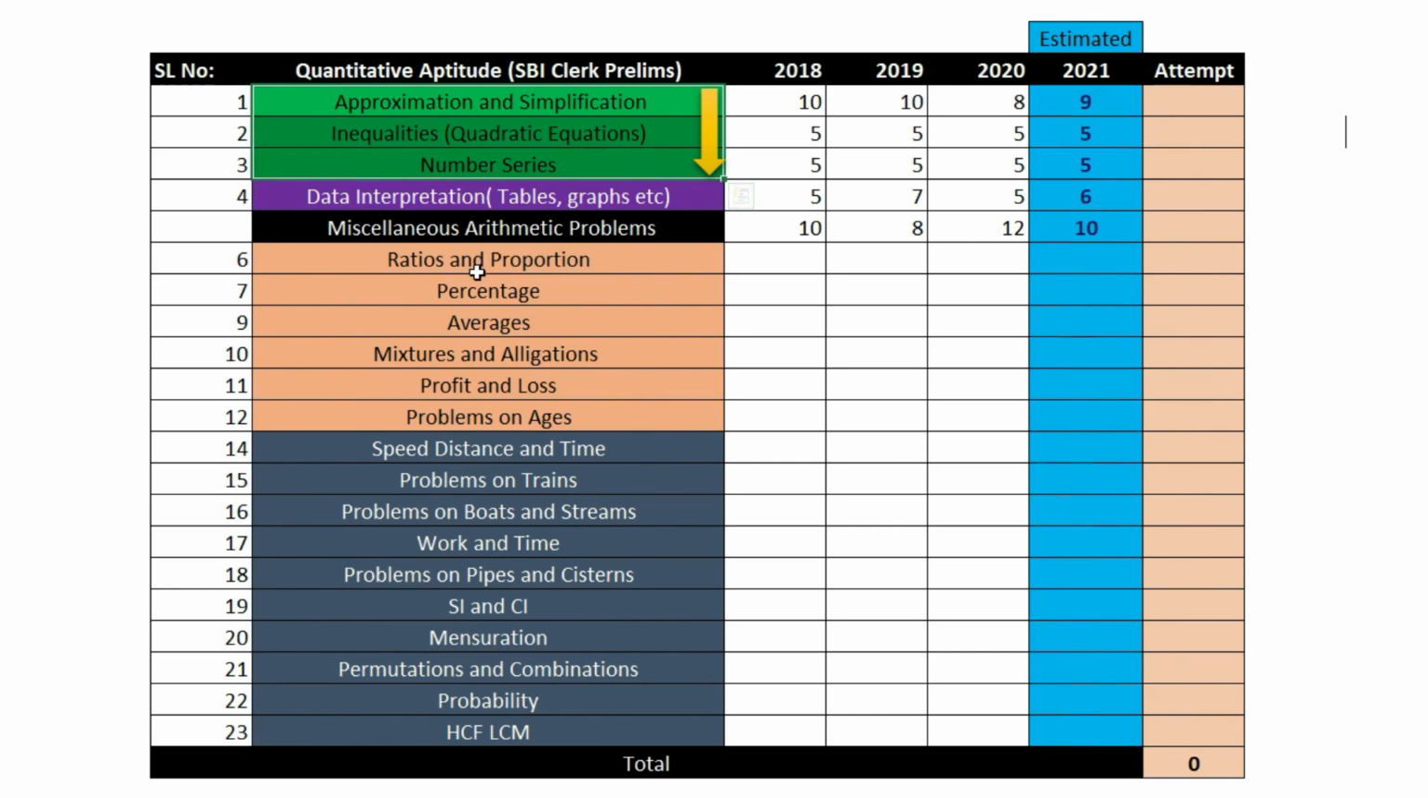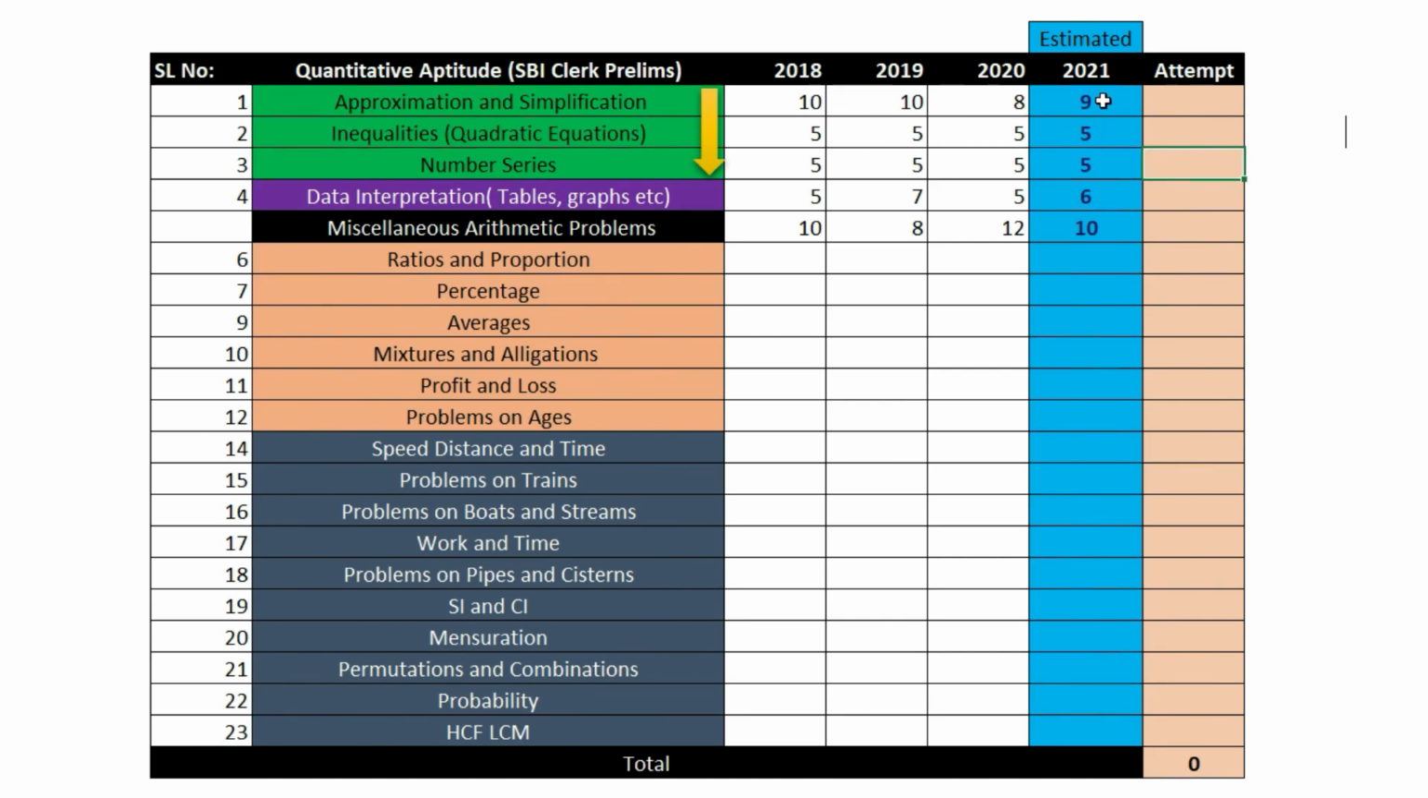Okay. So just to introduce you to this table, I've charted out the marks that were allocated for these particular topics in the last three SBI clerk recruitment cycles, prelims exactly, and in 2018, 19, and 20. So in the 2021 blue column, what I've done is I've made an average calculation of the marks that might come in this recruitment cycle. It's a prediction. Okay.